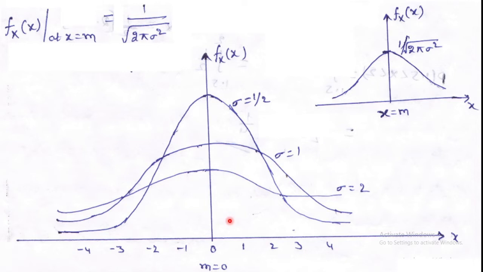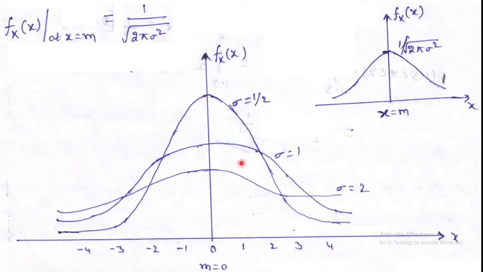This figure shows the normal curve with x is equal to m. We also see that for a smaller value of sigma, the density curve reaches a maximum value and the curve falls off rapidly. This is the sigma is equal to 1 curve, and this is the sigma is equal to 1 by 2 curve. As the sigma value reduces, the density curve fx of x falls off rapidly.